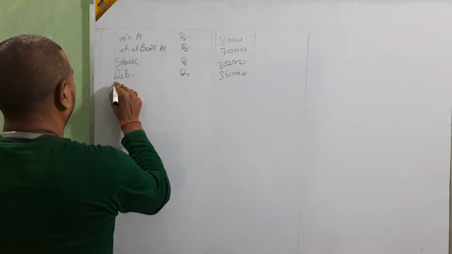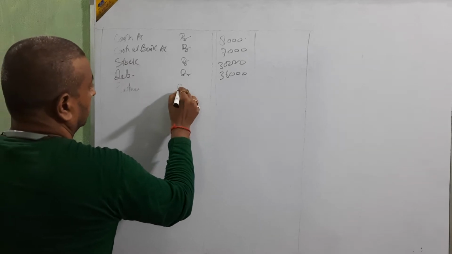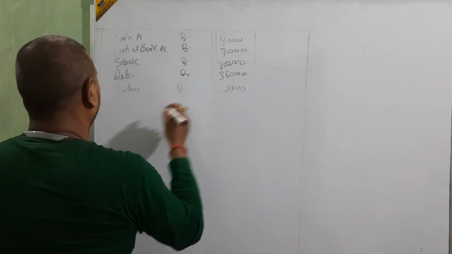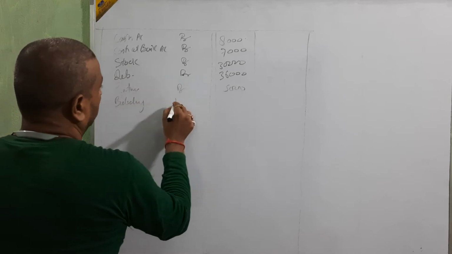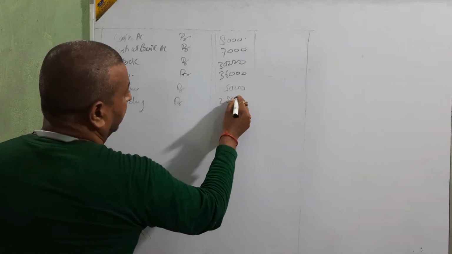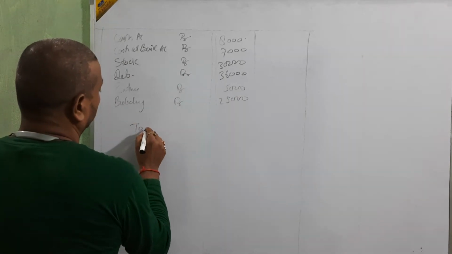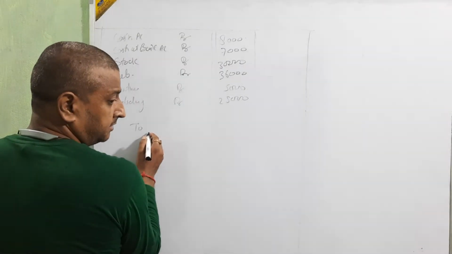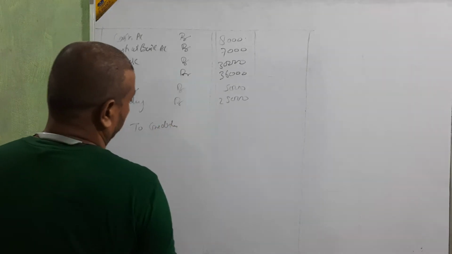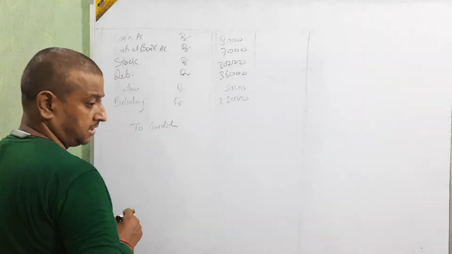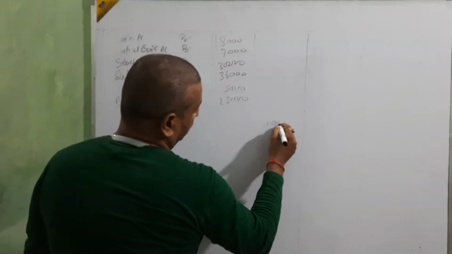Furniture 5,000. Furniture debit 5,000. Okay, next. Building 25,000. Building account debit 25,000. Next, liabilities. Okay, then in liabilities, what is given? Creditors: X rupees 5,000, Y rupees 6,000. Total 11,000.